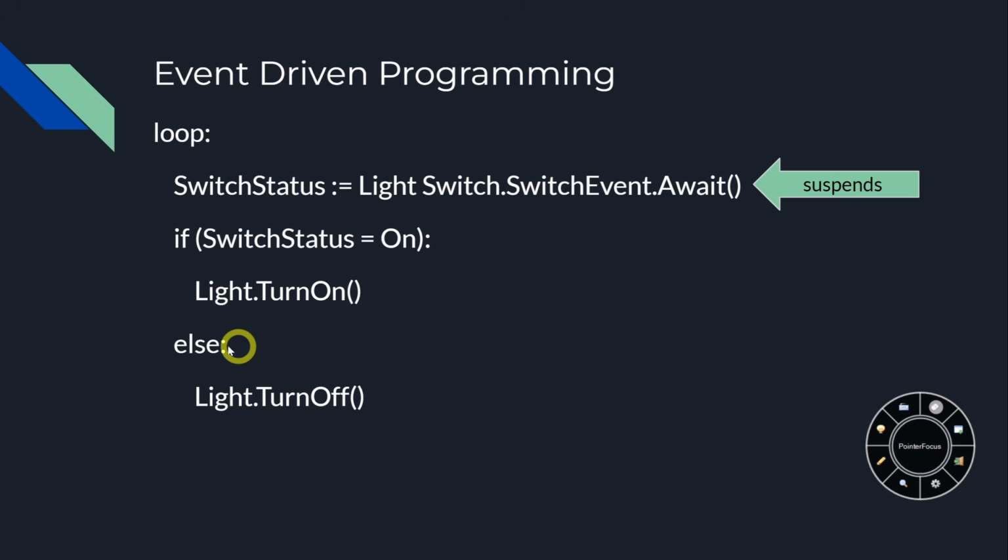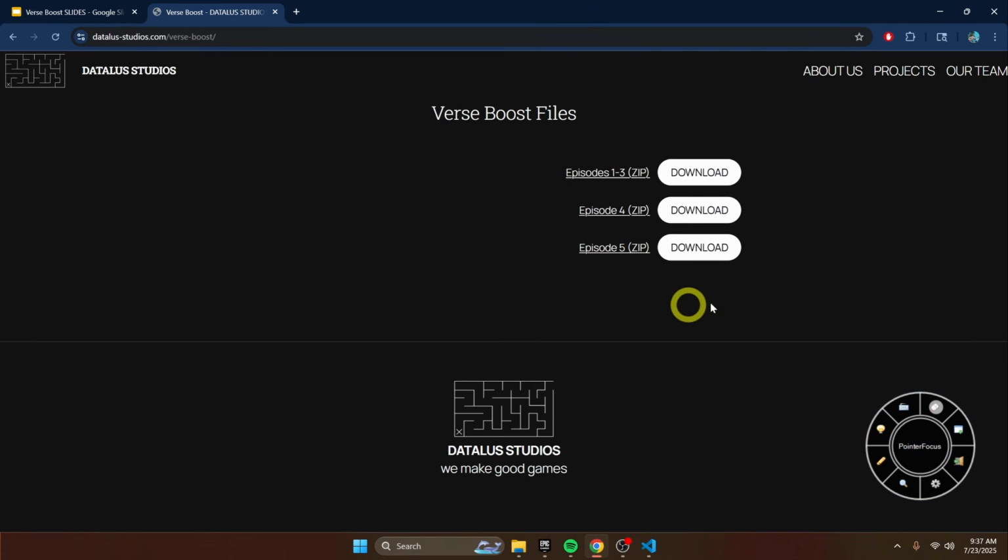Well, with event-driven programming, this is how it changes, right? We wait for our light switch event, we await it, so it suspends here. It's not checking every second or whatever, every tick. It just waits for the event, and then it calls back into this function, and we deal with that event. So hopefully that helps you guys understand the power of event-driven programming.